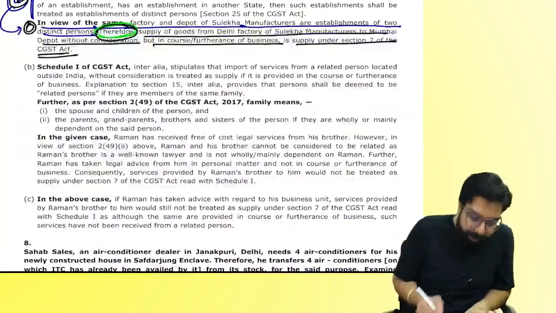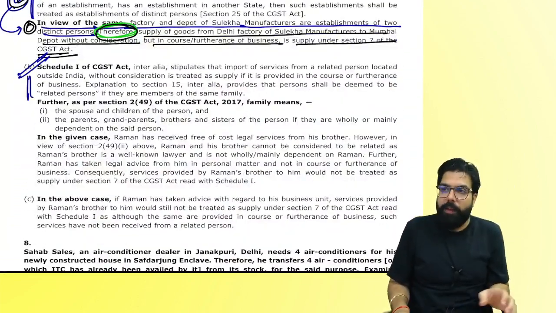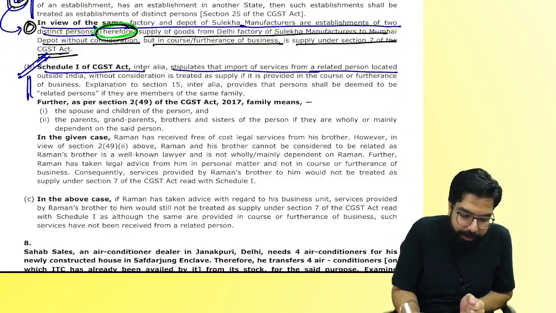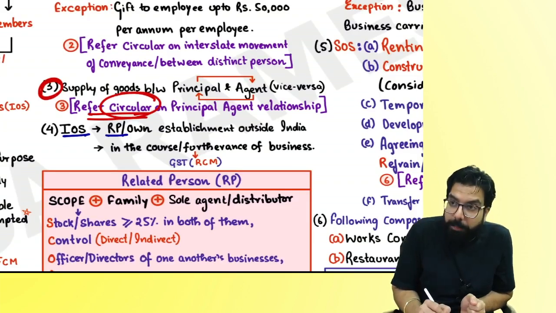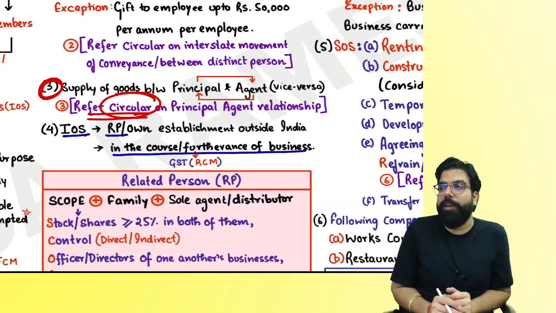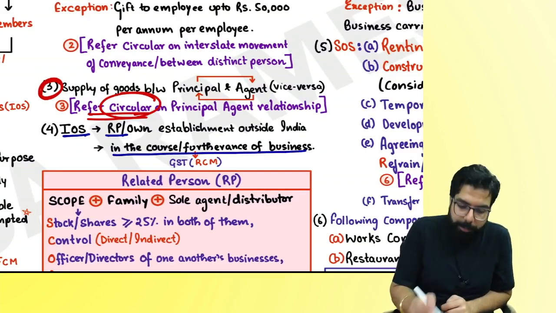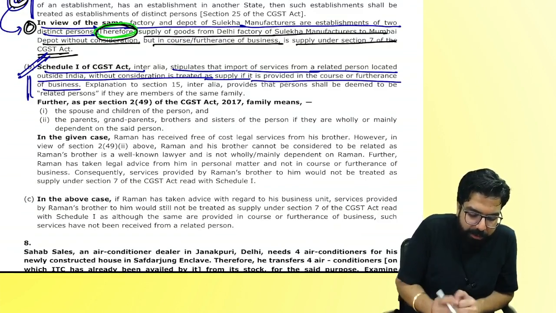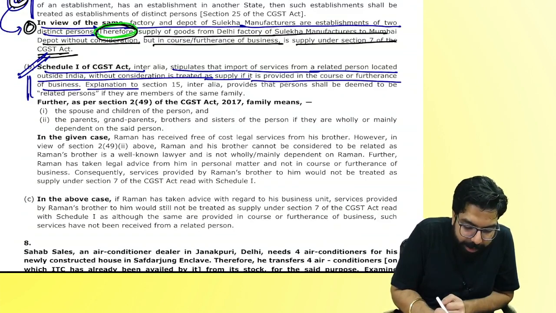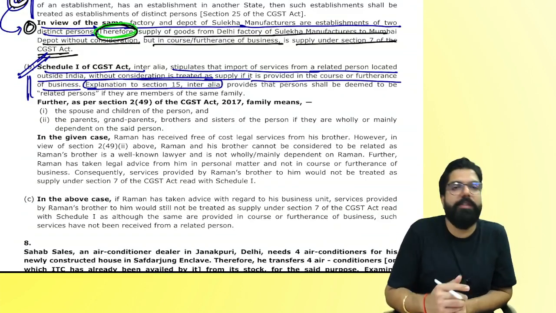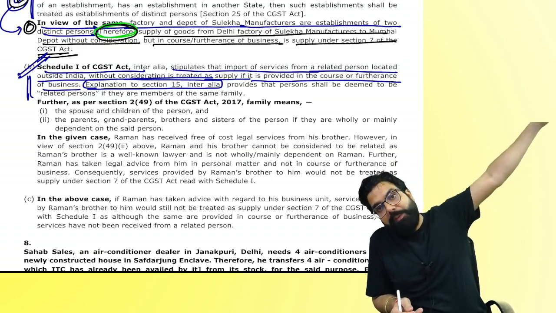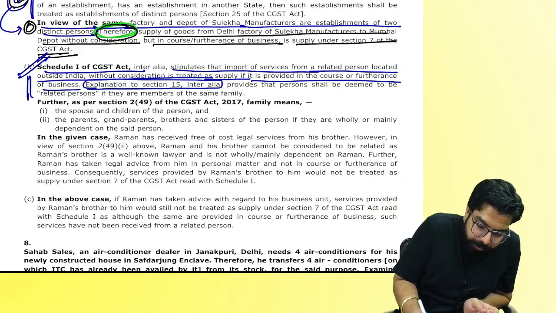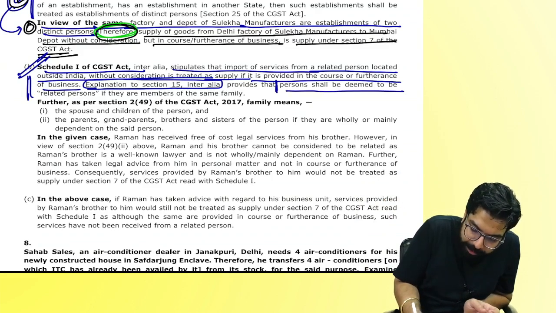Next. See here. First, they wrote Schedule 1. What are they telling? Schedule 1 stipulates that importation of service from a related person, in the course of furtherance of business, without consideration also will be considered as supply. Without consideration also will be treated as supply if provided in the course of furtherance of business. Then they say explanation to section number 15. Basically, the definition of related person is written in the explanation to section number 15. You don't have to remember so much. You can write like this: persons shall be deemed to be related.